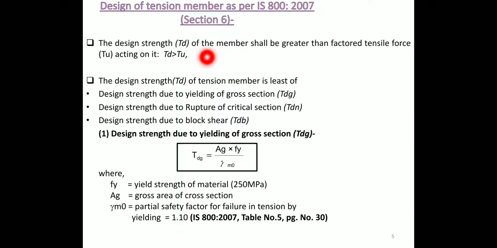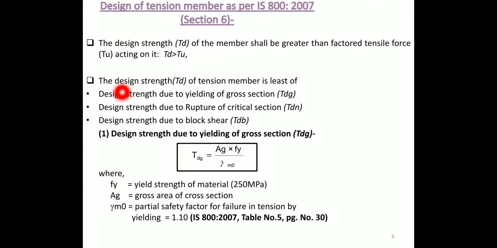So design strength Td of the member shall be greater than factored tensile force. That is, factored tensile force is denoted by Tu acting on it. So Td greater than Tu means design strength Td of the member shall be greater than factored tensile force Tu.